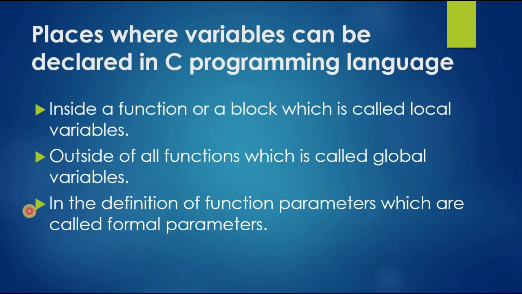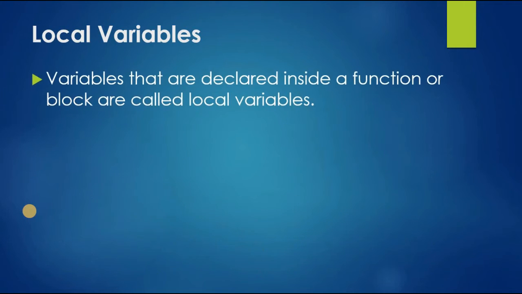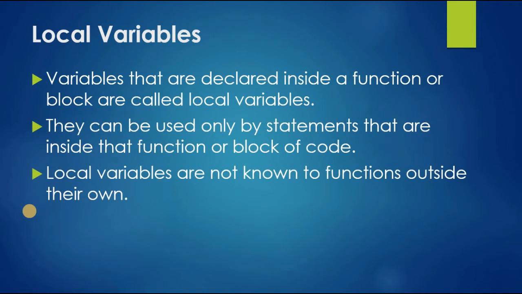Let's discuss. First one is the local variable. Variables that are declared inside a function or a block are called local variables. They can be used only by statements that are inside that function or block of code. Local variables are not known to functions outside their own.